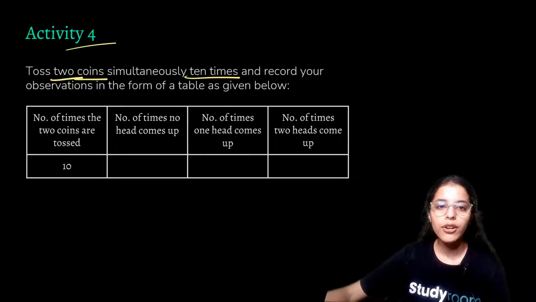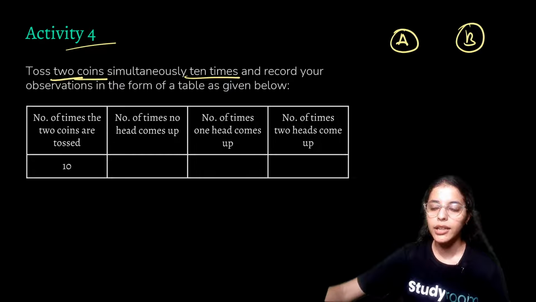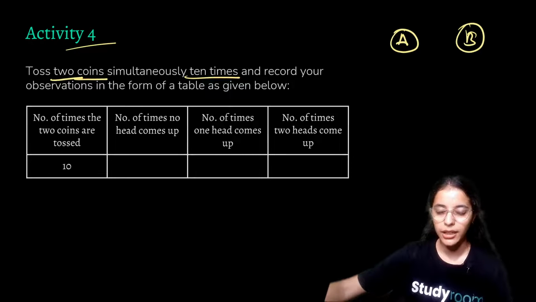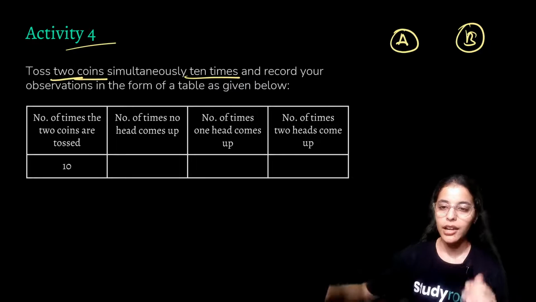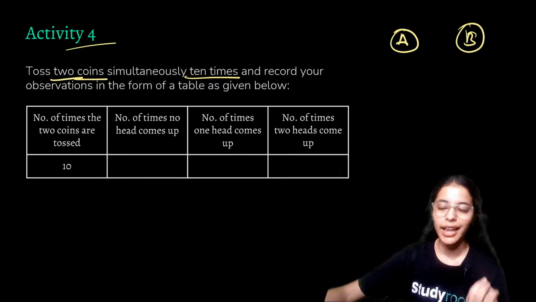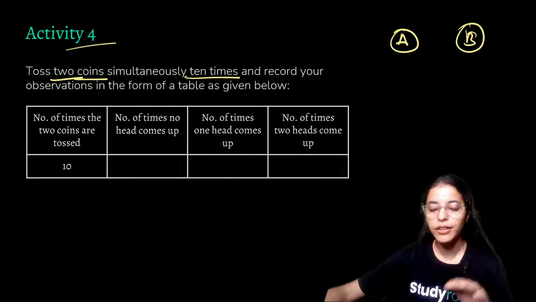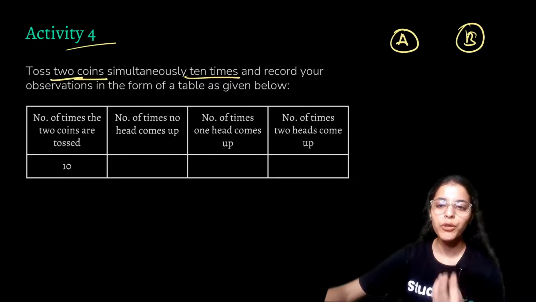When we toss 2 coins, for example, let me name one coin to be coin A and another coin to be coin B. If I toss it once, what could be our outcome? That is, when the coins fall down, what might we see?